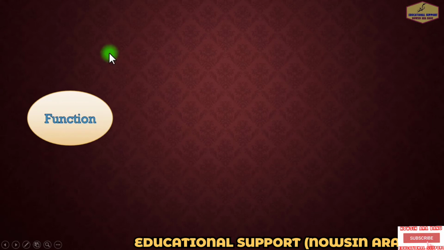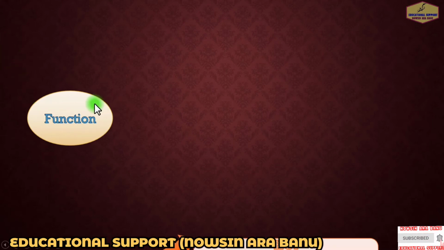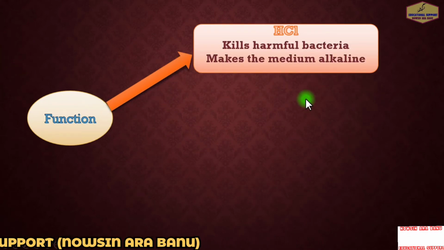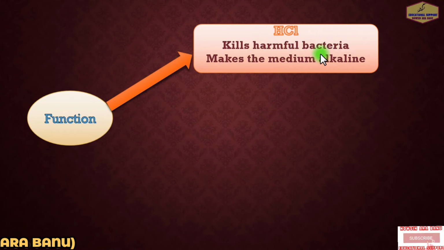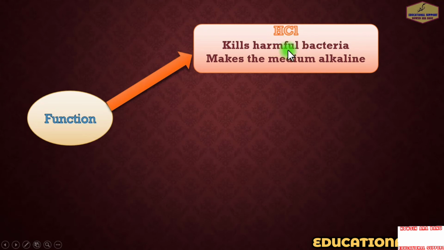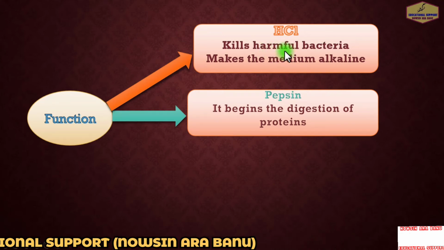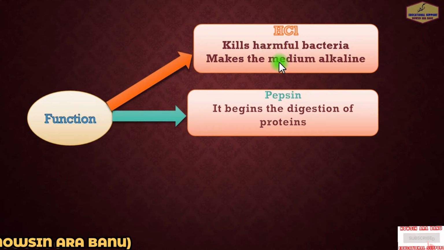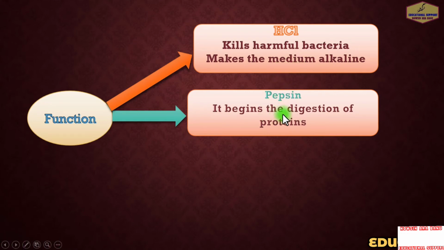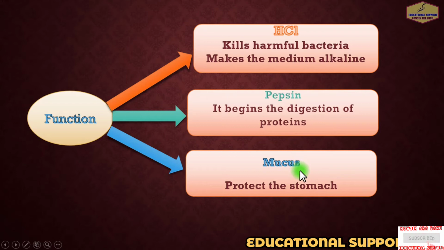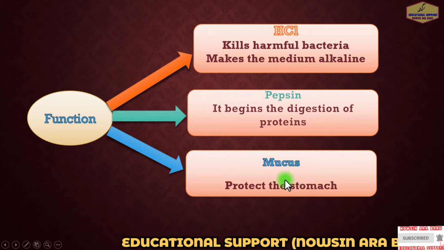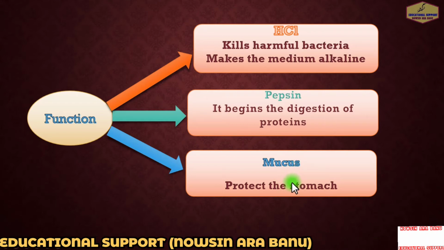So the function of hydrochloric acid is to kill harmful bacteria that enter with the food and to make the medium acidic for the action of pepsin. So what is the function of pepsin? It begins the digestion of proteins present in food to form smaller molecules. And what is the function of mucus? Mucus protects the inner lining of the stomach.